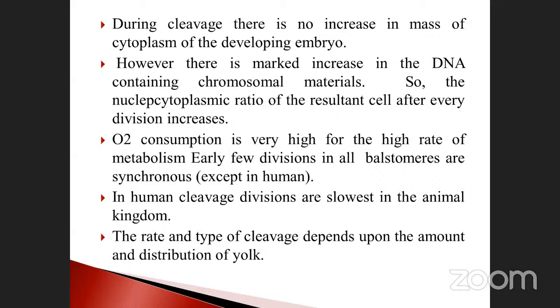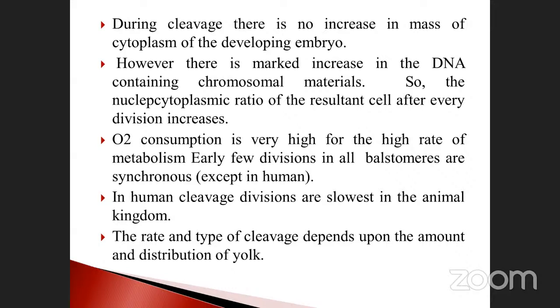In the animal kingdom, cleavage is not fast in manner, just like the multiplication of bacteria or virus. Cell division is a very slow process in the animal kingdom. The rate and the type of cleavage depend upon the amount and the distribution of the yolk.